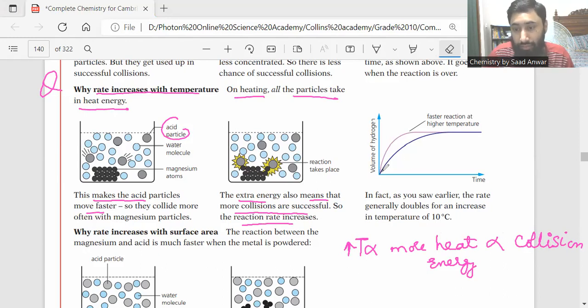You see, this is the reaction at normal temperature, and the curve of this reaction goes like this. But when we increase the temperature, the curve is steeper. A steeper curve means the rate of reaction is increasing, the reaction is faster. The final volume remains the same.